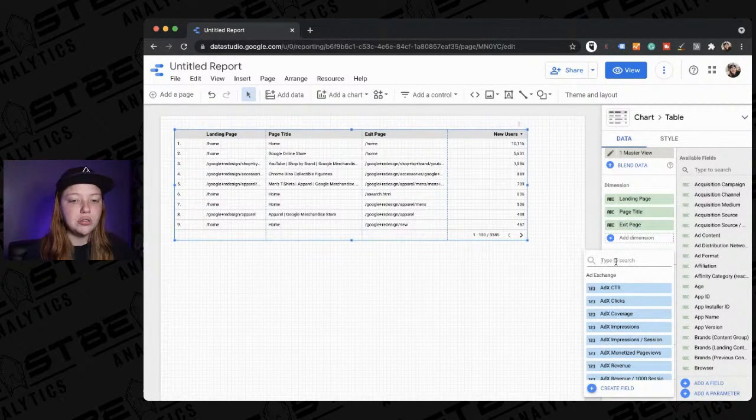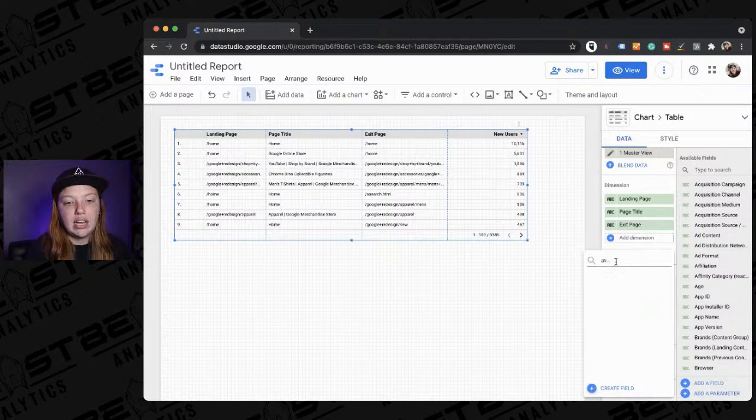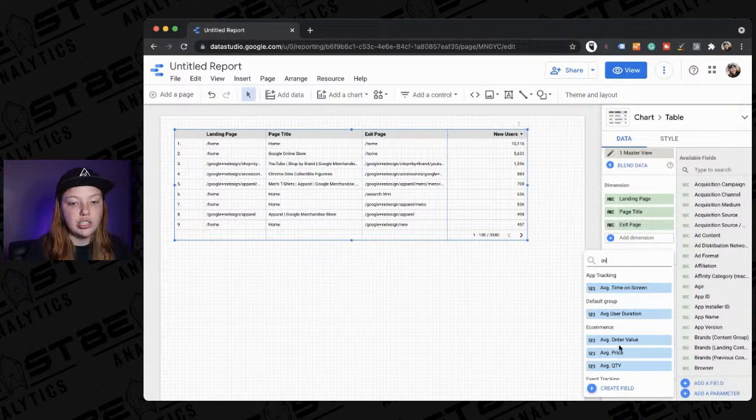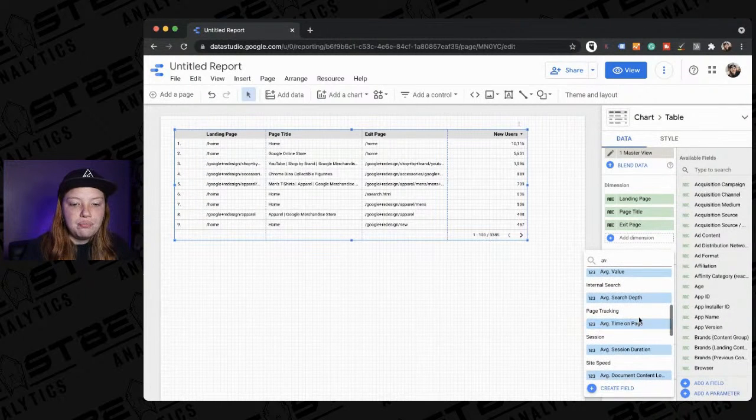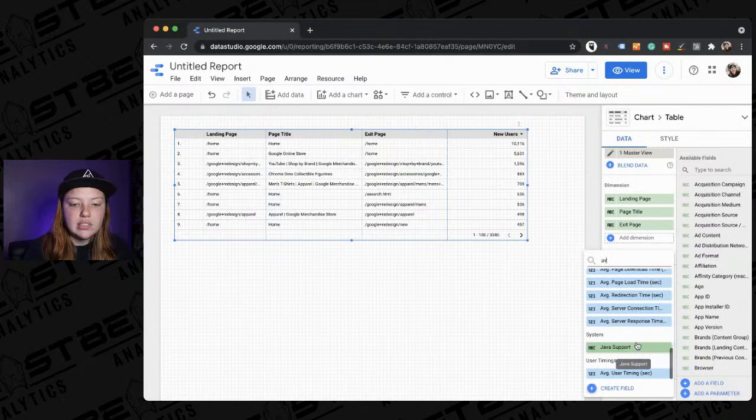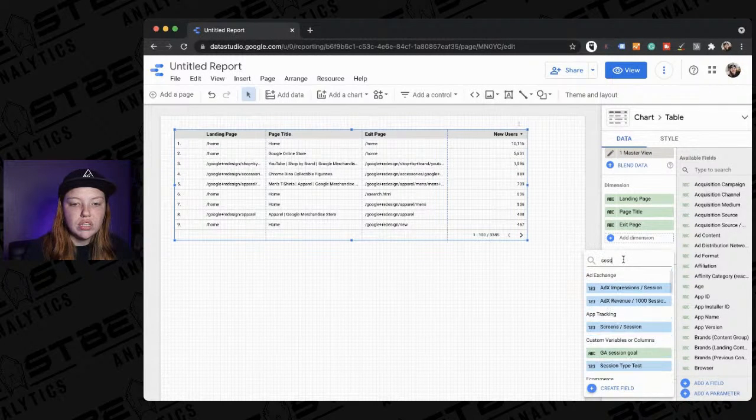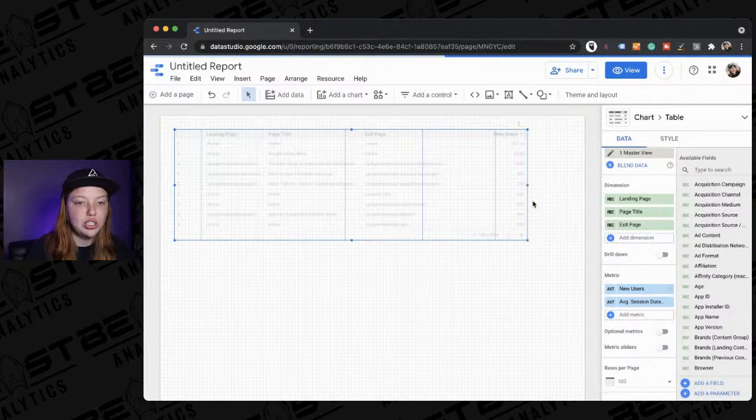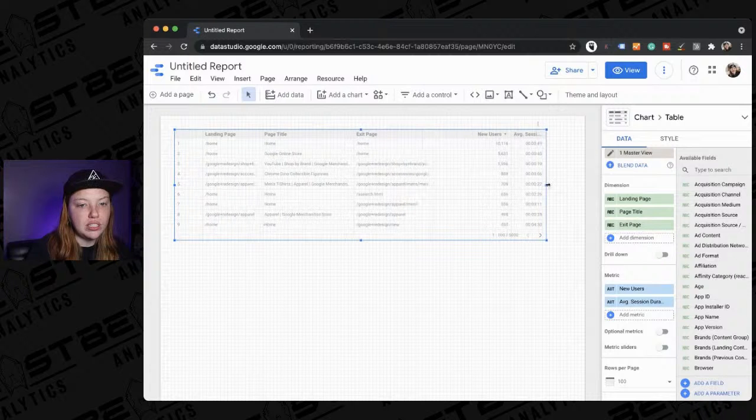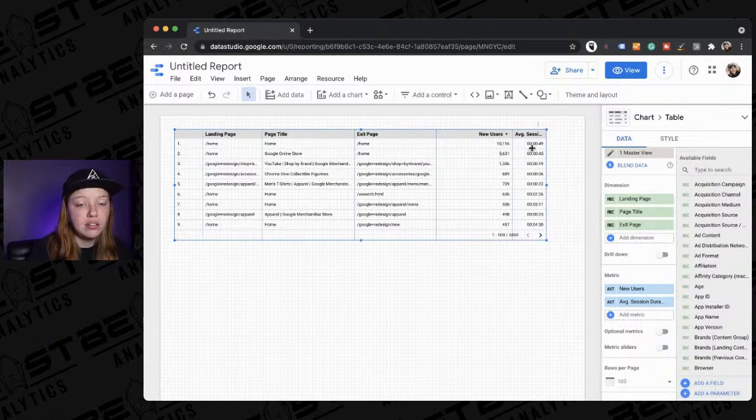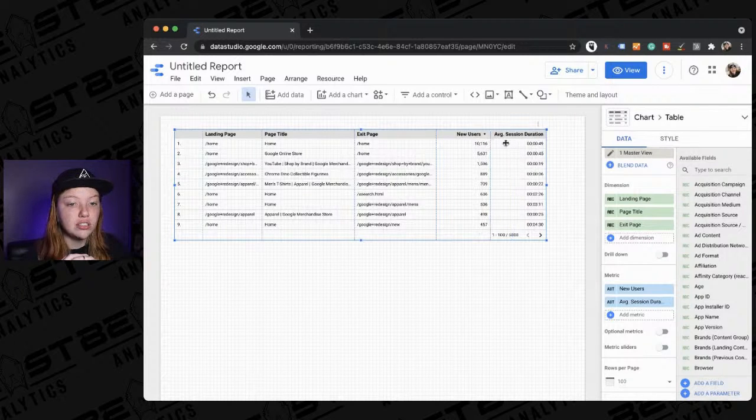So you can add as many of these different layers as you want. So like we have new users here, but let's see what I like to look at, like average session duration. So the people that just went to the home screen spent about 49 seconds on average during their session.